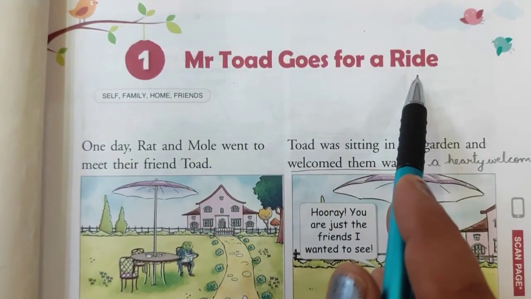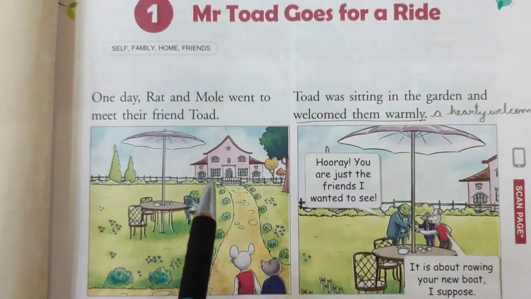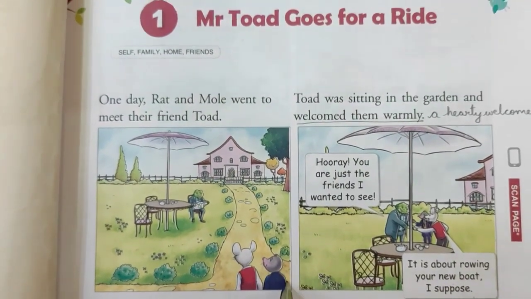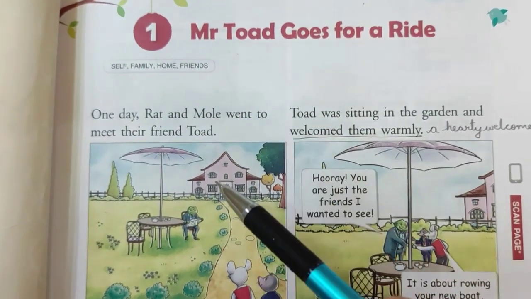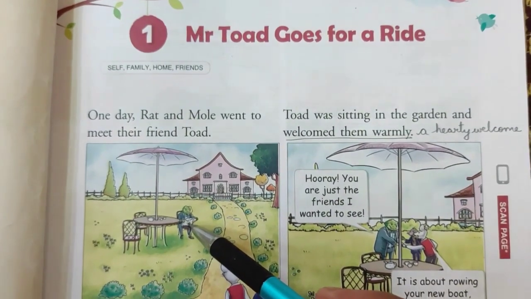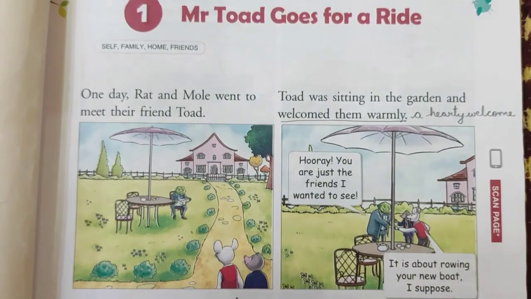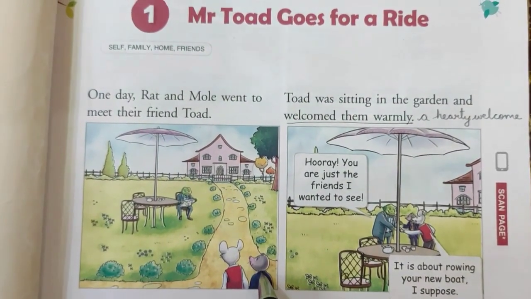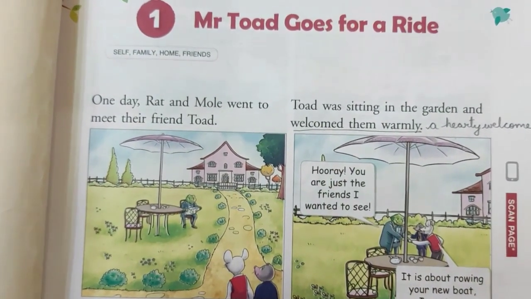Children, in this story, we are going to read about 3 friends. Who were those 3 friends? Mr. Toad, Rat and Mole. Now, what is a toad? Toad, you can see this is a toad. Toad belongs to the family of frogs. Rat, as you all know, you must have seen rat sometimes moving around in your house. And mole, this one is a mole. Mole is a mammal. It is also small in size and it looks quite similar to rats.